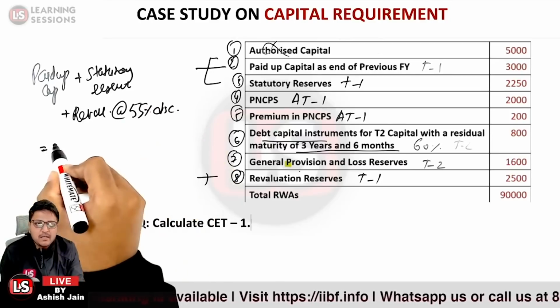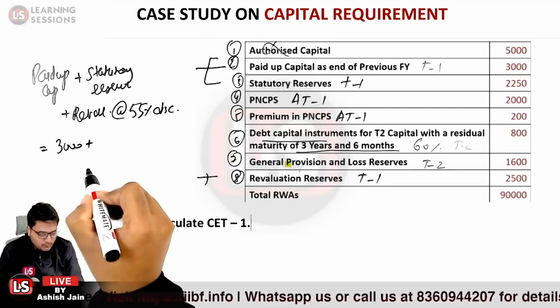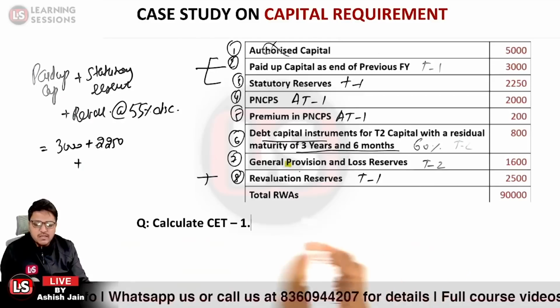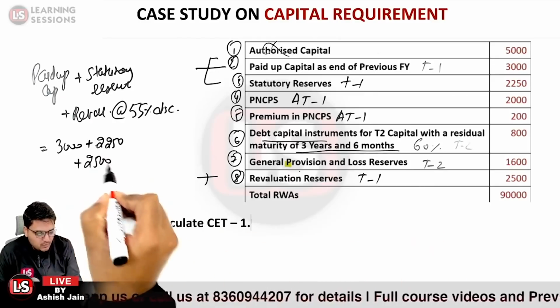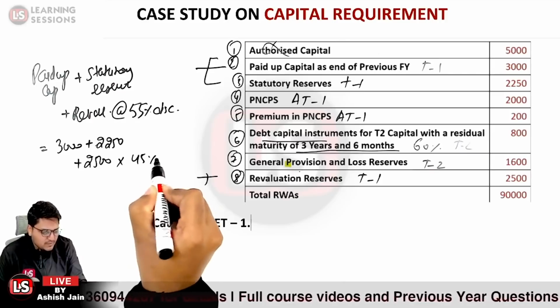Okay, so the paid up capital is 3000 plus the statutory reserves 2250 plus the revaluation reserves given to be 2500. 2500 at 55% discount means we will be considering only 45% of the value.